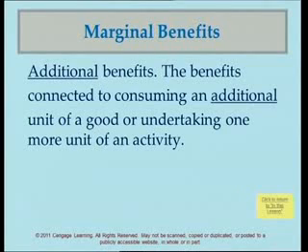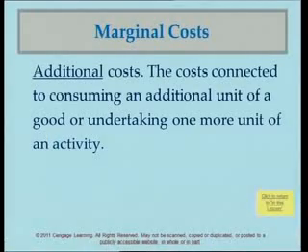And the marginal cost will be what? It is the additional cost that you incur by consuming an additional unit of a good or undertaking one more unit of an activity.